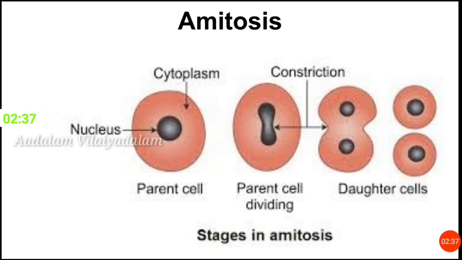Amitosis. Amitosis is the simplest cell division. Amitosis is mostly observed in unicellular organisms like bacteria, yeast, amoeba. During amitosis, the nucleus elongates first. Then the nucleus divides by the appearance of a furrow. This furrow is known as constriction. This constriction deepens to divide the cell into two individual cells. Finally, cytoplasm divides, resulting in the formation of two daughter cells.